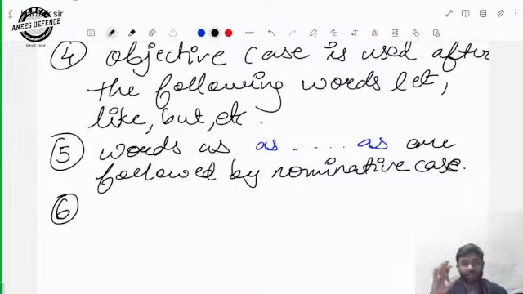If some example occurs in my mind, I will give it, but for now I don't remember any example.